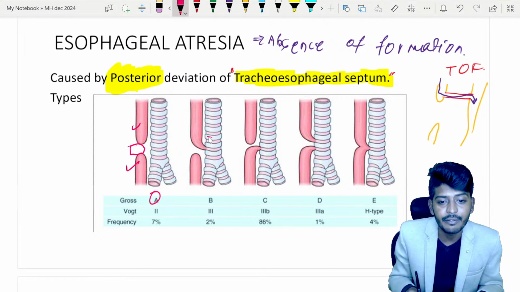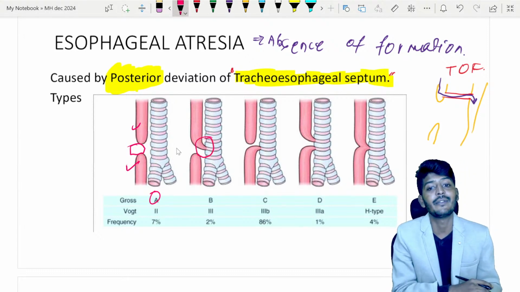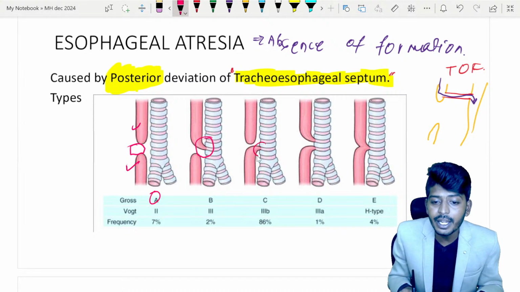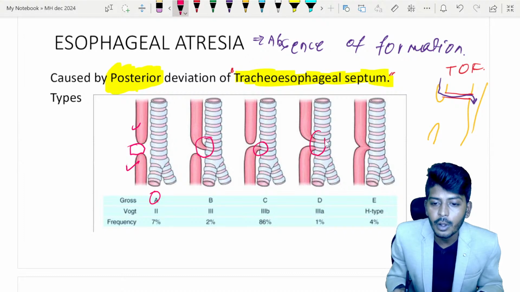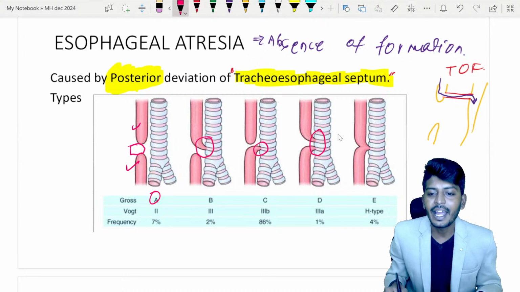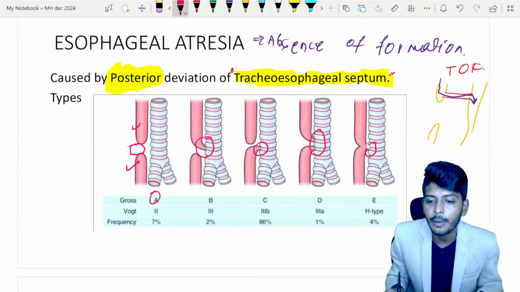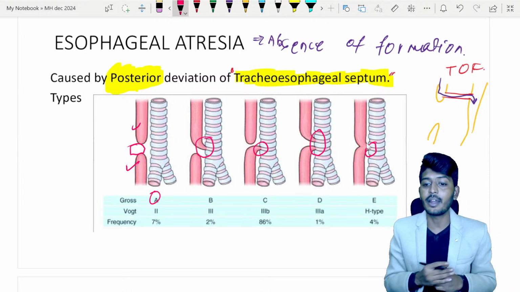Type B: upper part is communicating with the trachea. The lower part, if it communicates with the trachea, that is called type C. Type D is nothing but upper and lower part, both are communicating with the trachea. Type E, there is no atresia, only abnormal fistula. So the questions are here, what and all will come.